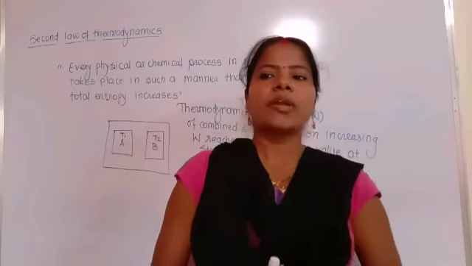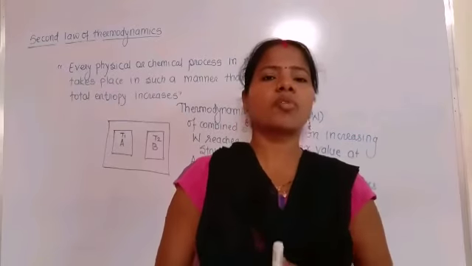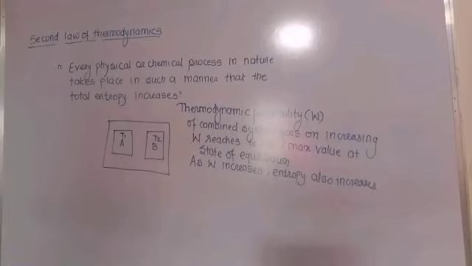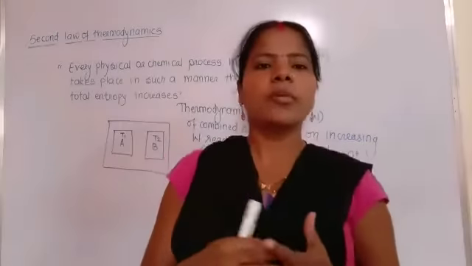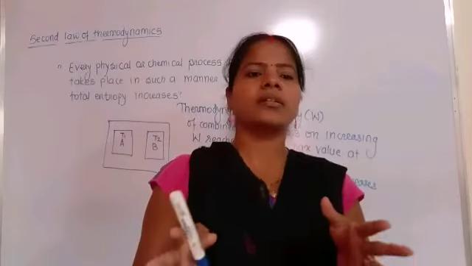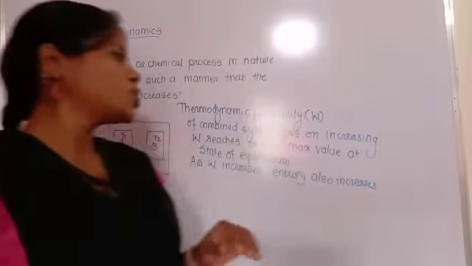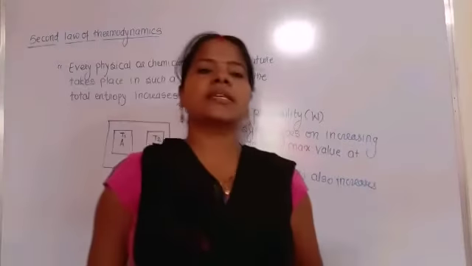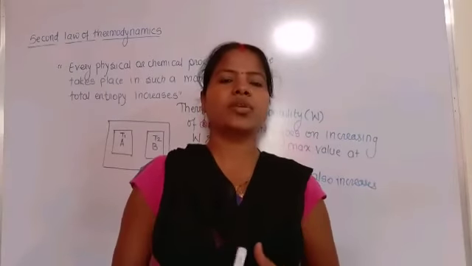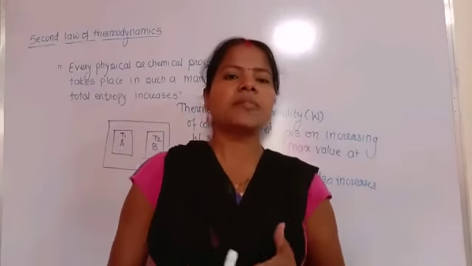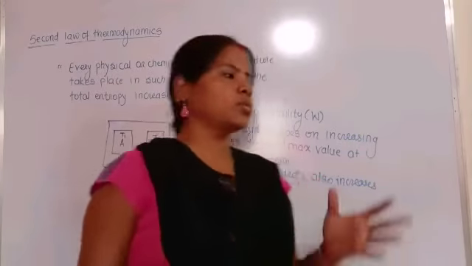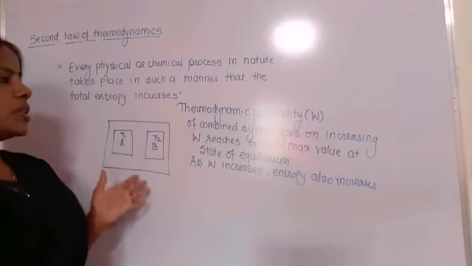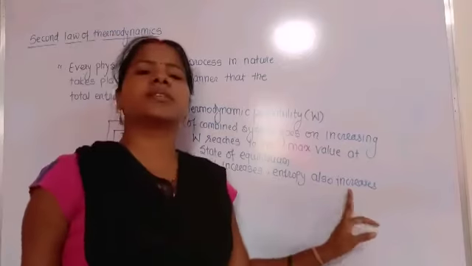So therefore the overall probability of the combined system going back to the initial state of the two bodies is practically negligible. Means when the entropy increases, the probability of going back to the initial position is negligible. Okay. So we can simply say that the entropy of the combined system increases. That means our statement is, every physical or chemical process continues, here with the transfer of heat in the system, and in that combined system, entropy increases. This is our concept. Okay.